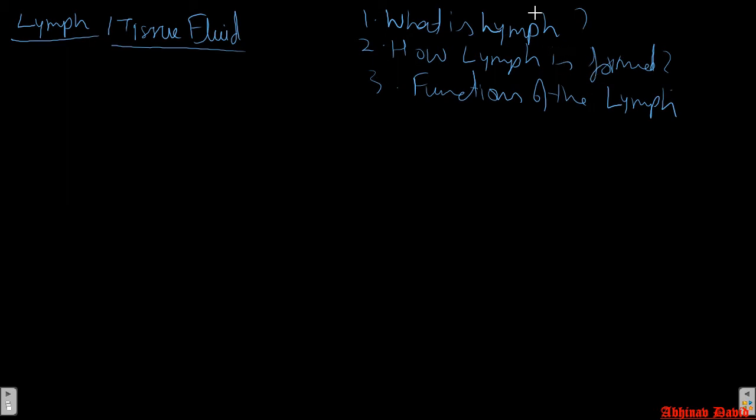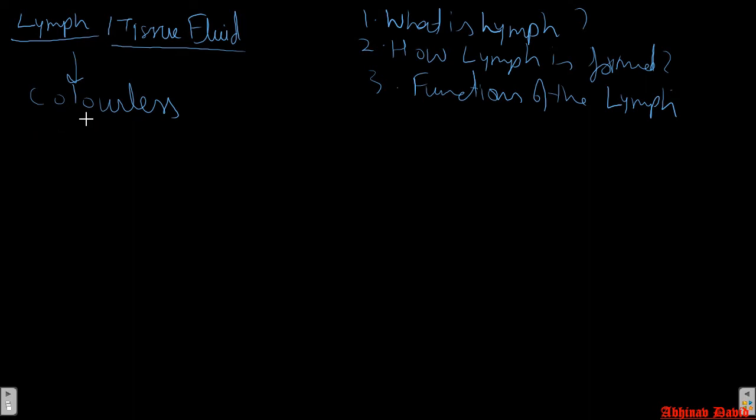Okay, so what is lymph? Lymph is also called a tissue fluid. Why it is called tissue fluid, we are going to discuss later. Now, lymph is basically a colorless fluid. You can see lymph is colorless and blood is red, but the lymph is colorless.